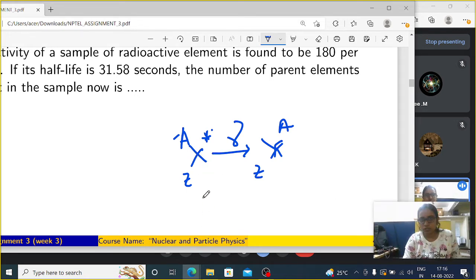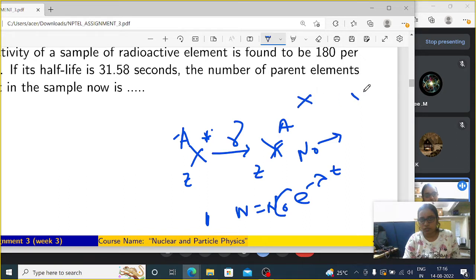Basically, the expression whatever I have written here, N equals N0 e to the power minus lambda t. So what is N0 here? N0 is the number of elements of the parent nucleus. I have already told you that X is the parent nucleus and Y is the daughter nucleus.